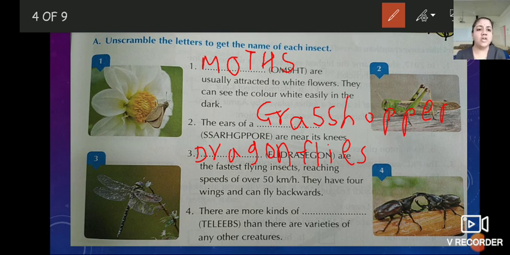There are more kinds of dash than there are varieties of any other creatures. And the answer is beetles. B-E-E-T-L-E-S. Write down with me.